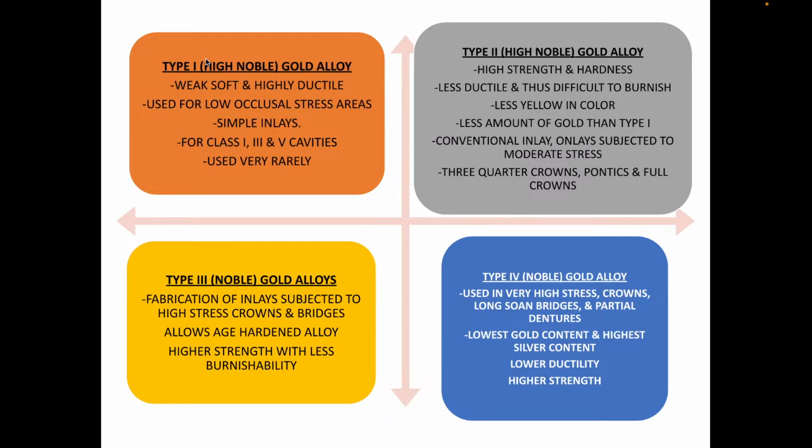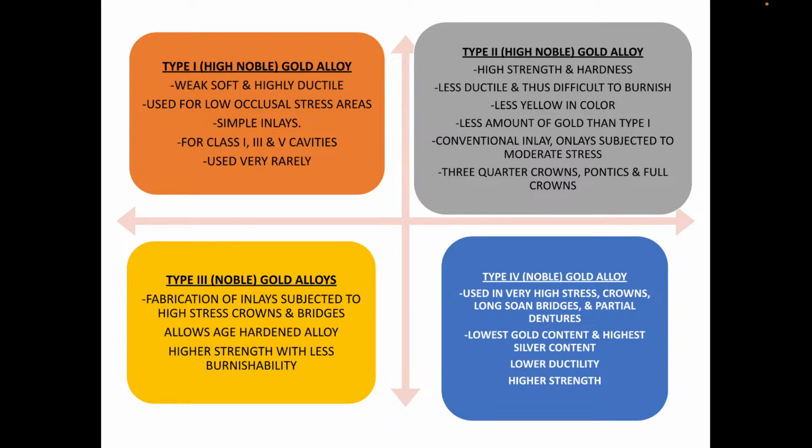Sorry, type 1 is high noble gold alloys, weak, soft and highly ductile, used for low occlusal stress areas, simple inlays for class 1, class 3 and class 5 cavities, used very rarely. So type 2 has higher strength and hardness, is less ductile and thus difficult to burnish, less yellow in color, with less gold than type 1, used for conventional inlays subjected to moderate stress, 3/4 crowns, pontics, full crowns,